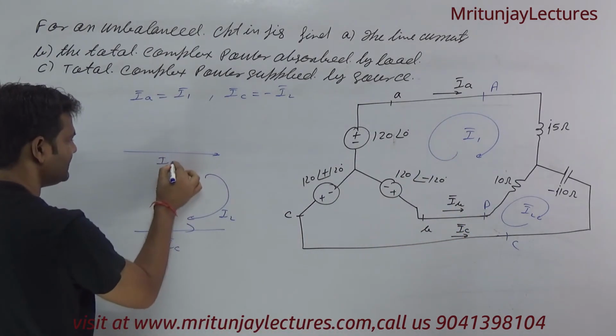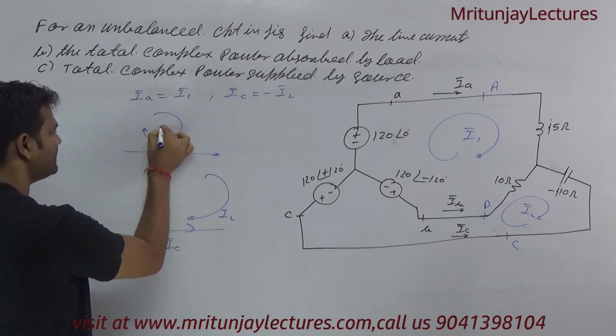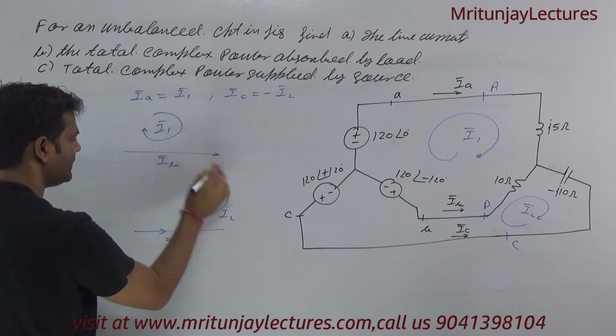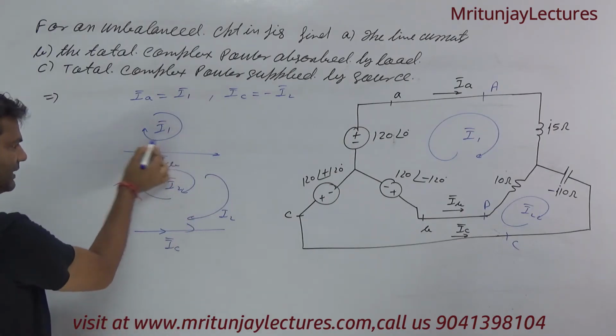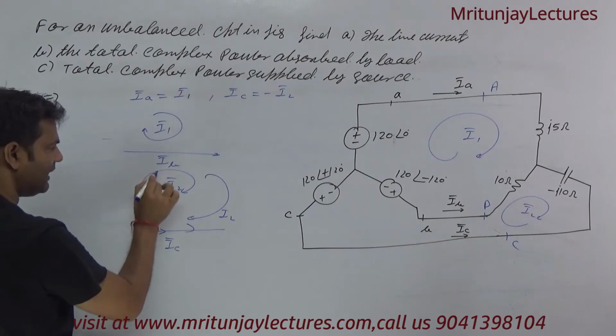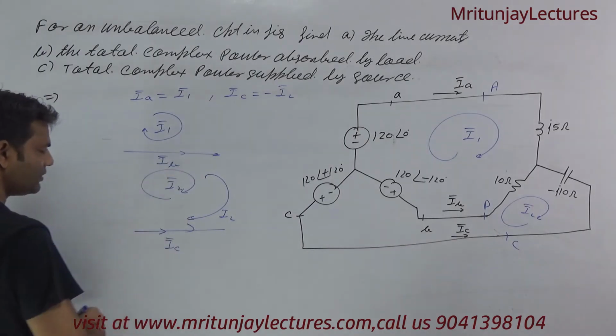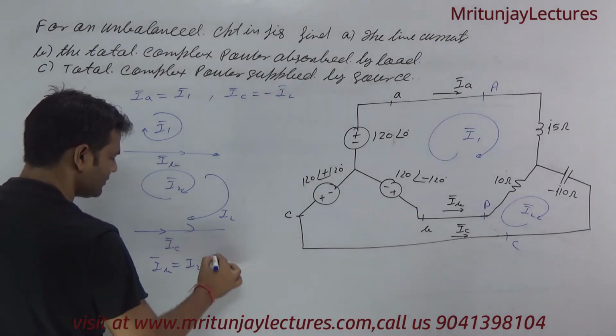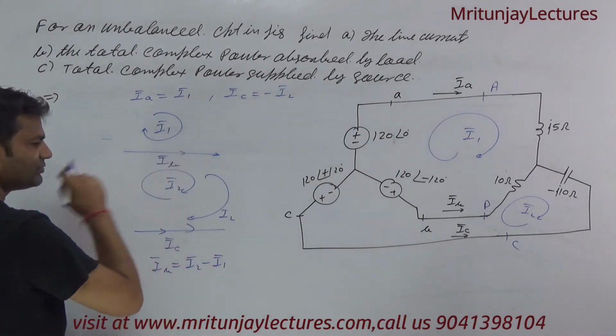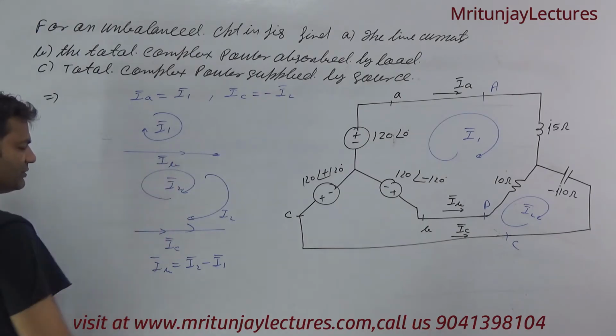Direction of IB is like this one, I1 direction. Okay, and what about I2? I2 is like this one. Okay, I1 here, I2 in the direction of IB, so IB is written as I2 minus I1. Okay, I1 direction is opposite to IB and this one is in support of this one.